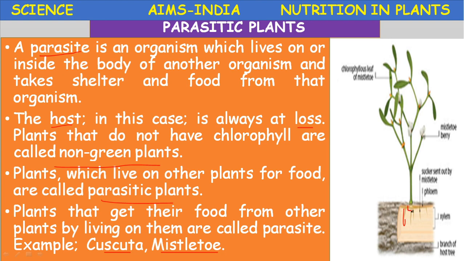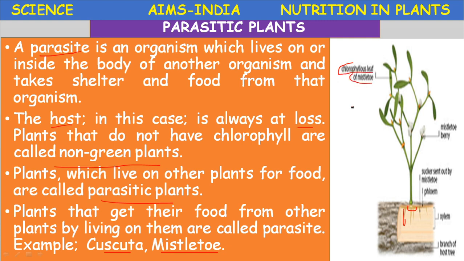So these special structures are called haustoria. They are useful for absorbing food from the host. Parasites may be total or partial. Sometimes, for example, some chlorophyllous leaves are also present.